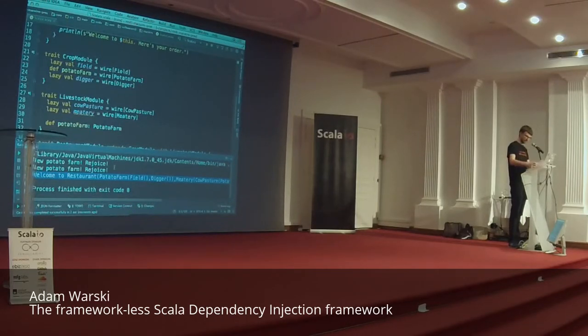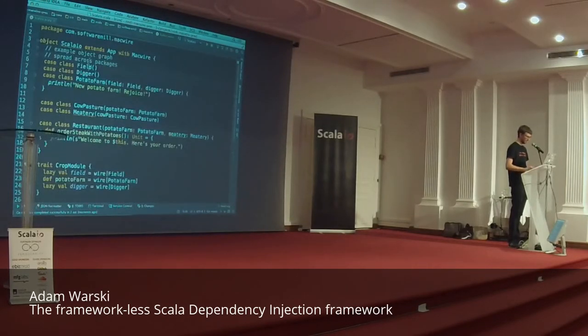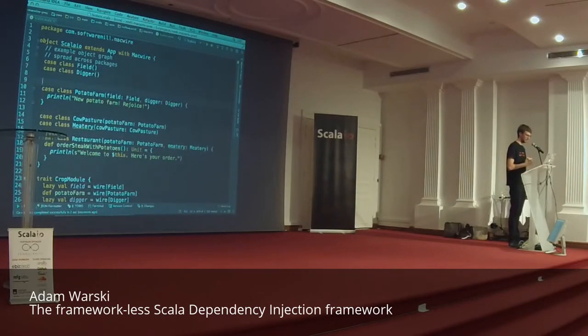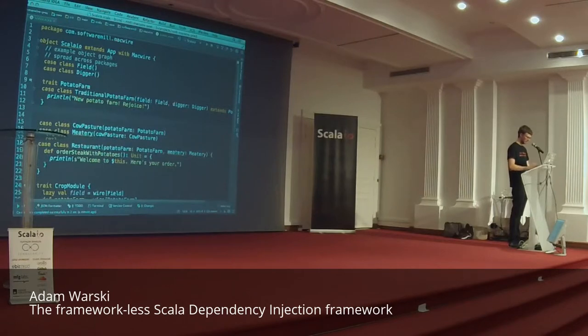And now we can try doing something else. So let's say that we have a couple of implementations of a potato farm. So now we will make a potato farm trait, and that will be the traditional potato farm. So we have two implementations of potato farm, and we will also have a 3D printing potato farm. Okay, so that's the modern implementation. So now we have two implementations, and we want to choose somehow which one to use.